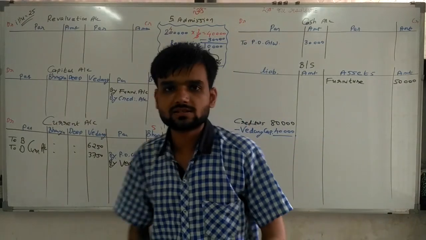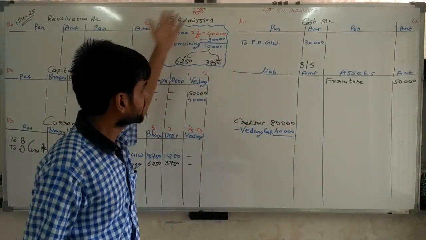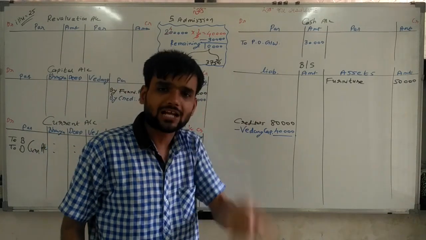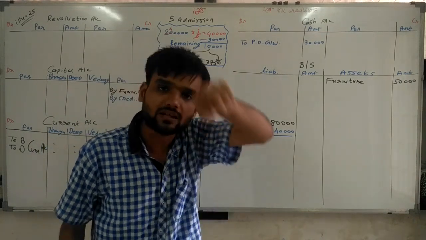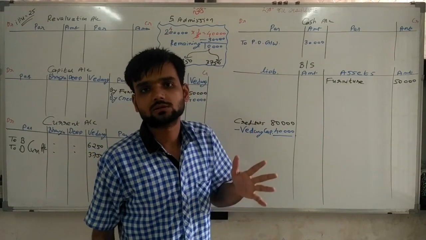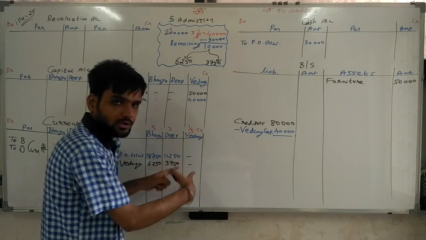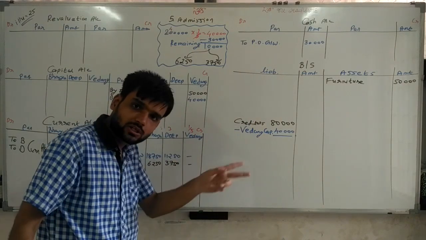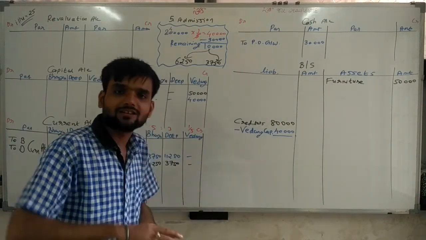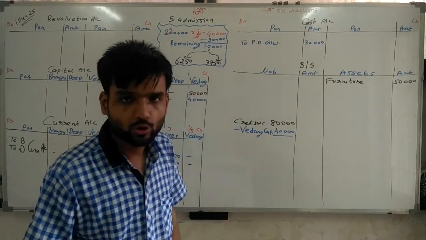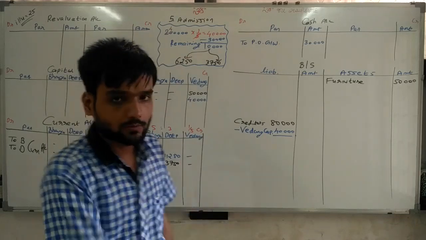These are the important things related to goodwill. Information is given. The amount which is not brought by partner, that we have to calculate and then distribute among the partners. And entry is given to particular partner: debited to the particular partner who needs to bring, and credited to those partners who are sacrificing. Going ahead, this is the important one.